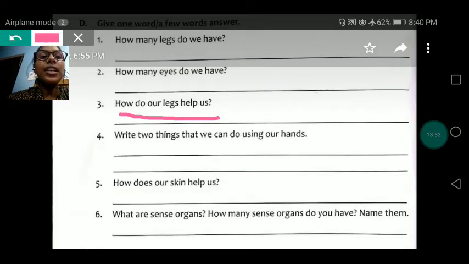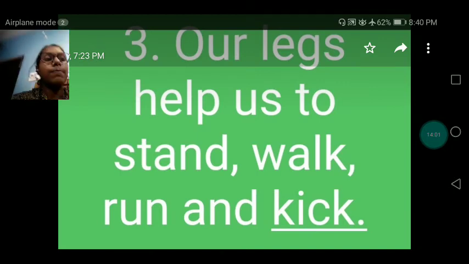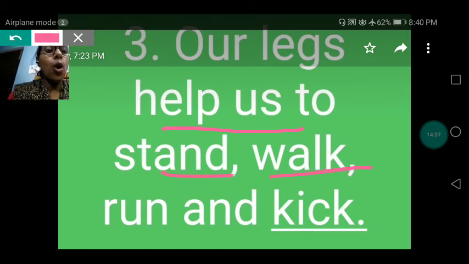How do our legs help us? Our legs help us to stand, walk, run, and kick. Okay? Next.